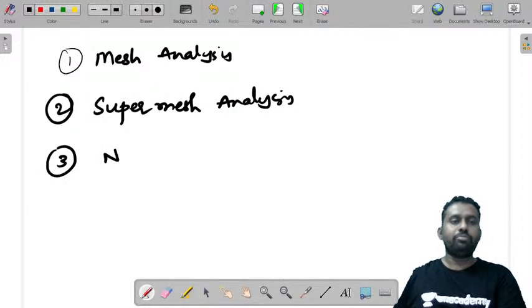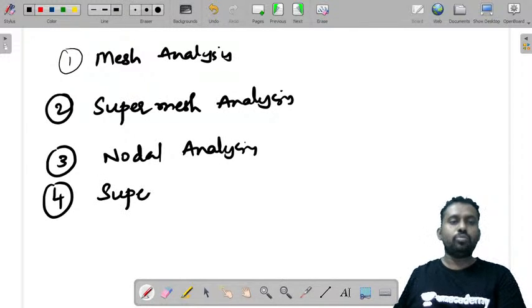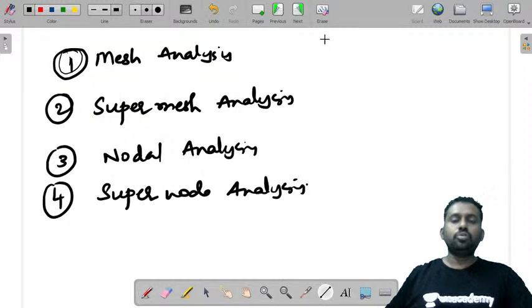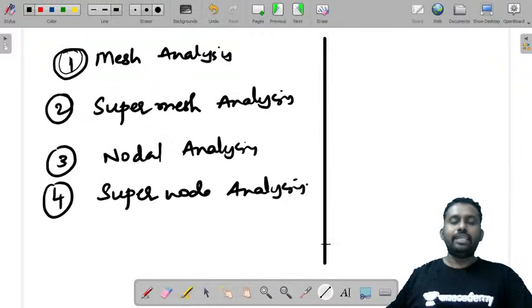Then we have solved a problem on nodal analysis as well. Then we have taken up what is a super node and also solved one problem, and one is given as a test or assignment for you to solve using super node analysis.